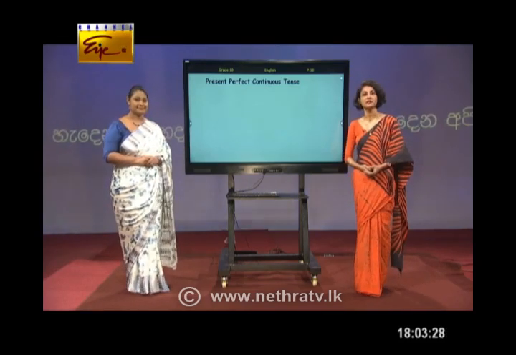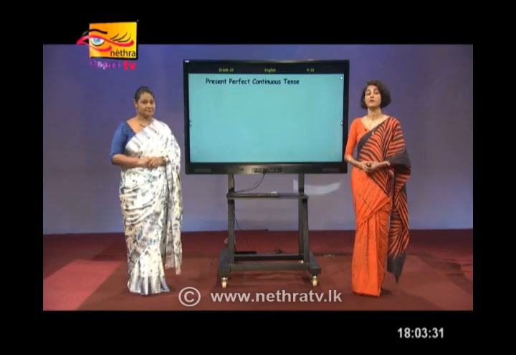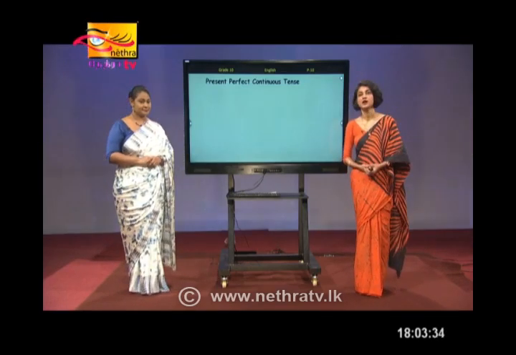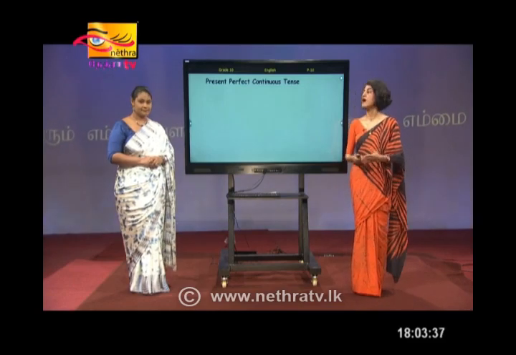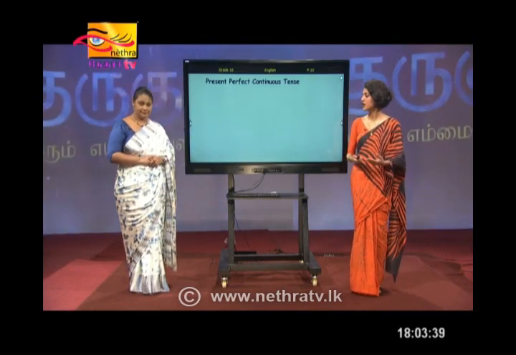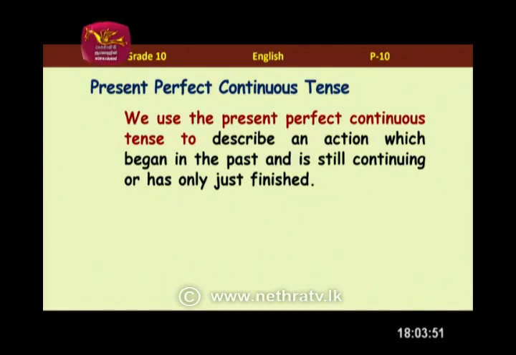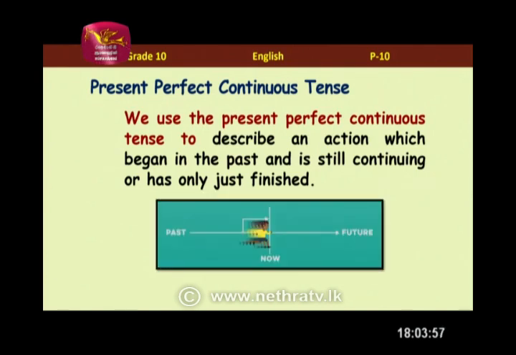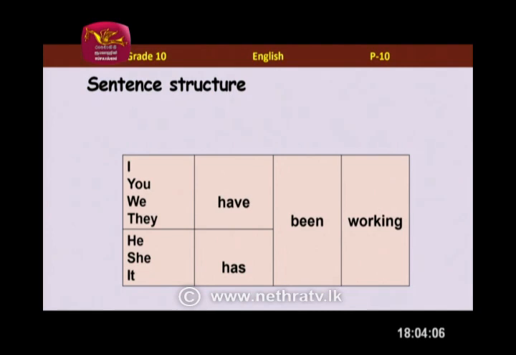Exactly. So given the fact I've been doing this for a long time, we have been given holidays till we start our schools. So to talk about actions that we started in the past, but are still continuing, we use the tense called present perfect continuous. We use the present perfect continuous to talk about actions that we started in the past, but are still continuing, or maybe have only just finished. For example, I started running in the past, I'm still running now, so I can simply say I've been running.